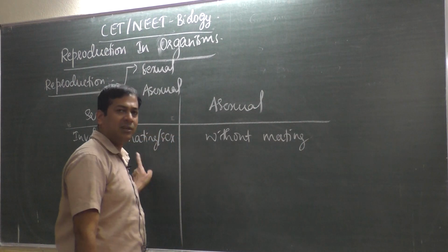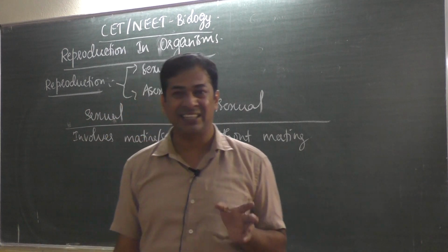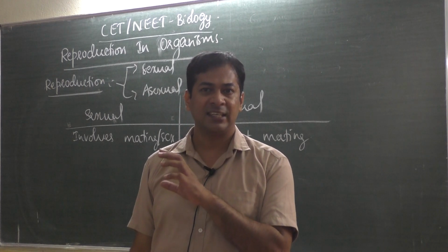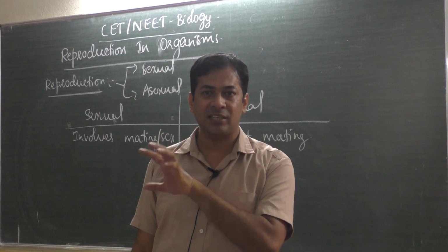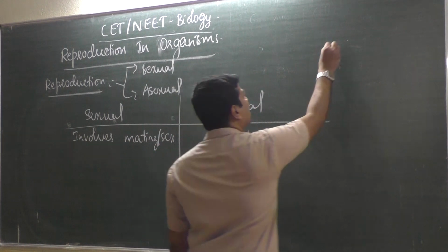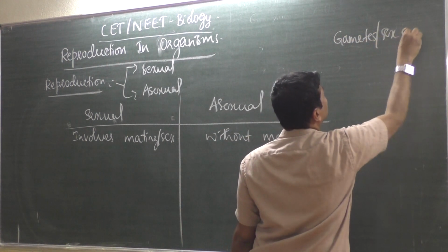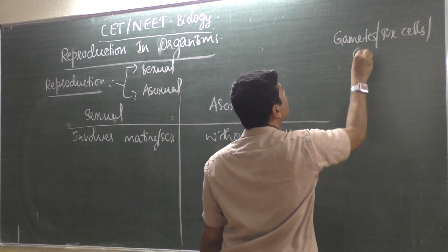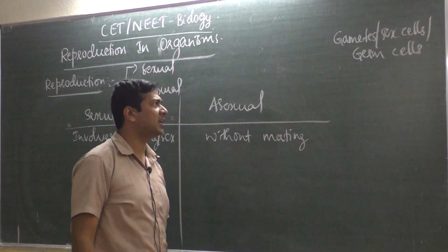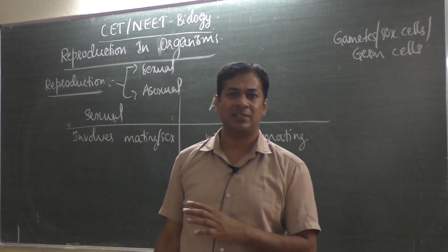Then, sexual reproduction involves production of gametes. Gametes means sex cells, like the human male produces sperm and the human female produces egg. Those are male and female germ cells or gametes or sex cells. All three words are the same. Whether you call it gametes or sex cells or germ cells, the meaning of all these words is the same. The male germ cell or male sex cell is sperm, and the female sex cell is egg.